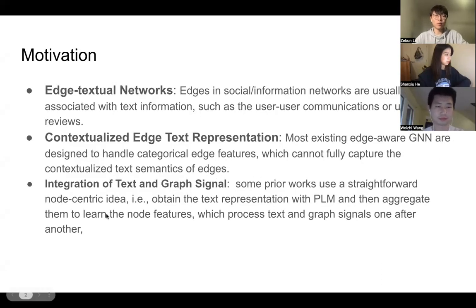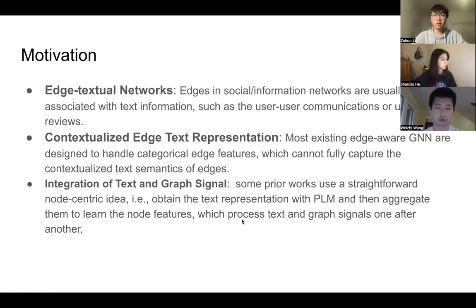So the first is our motivation. Edge textual networks are increasingly prevalent in various domains, and edges in social information networks are usually associated with text information, such as user-user communications or user product reviews. And the key is to learn the contextualized edge text representation.